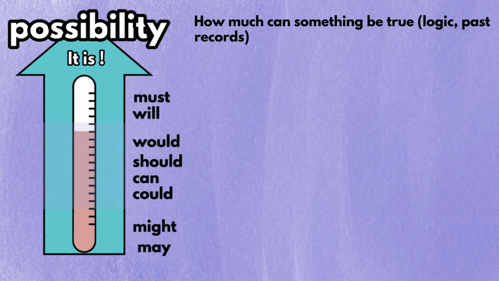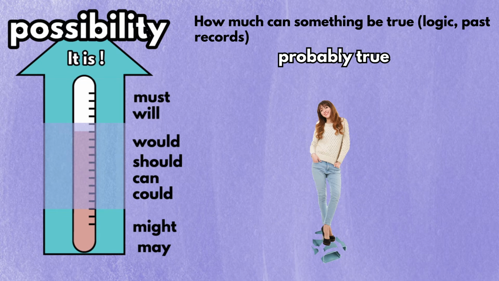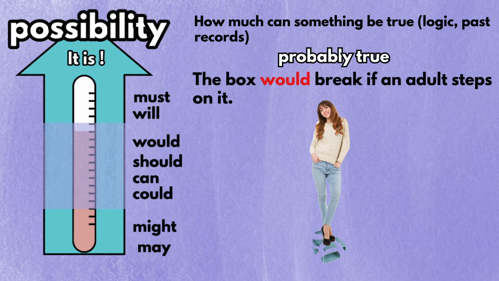The words in this segment tell us that something is probably true. For instance, if an adult steps on this box, the box will probably break. In this case, say the box would break if an adult steps on it. If you are less sure, you can always use should, can, and could.